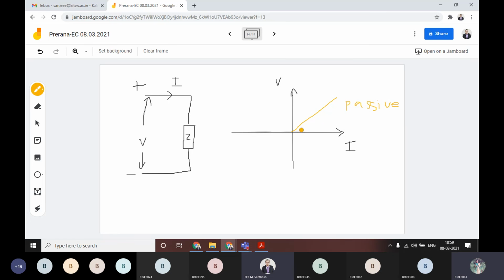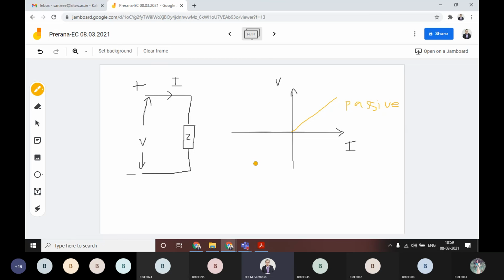Simply, if you calculate the impedance value in this first quadrant, there is some value, but if you go to the other quadrant, there the impedance is different. How will you calculate? In this case, v1 by i1 you will calculate, and you get some definite value. But what about here?